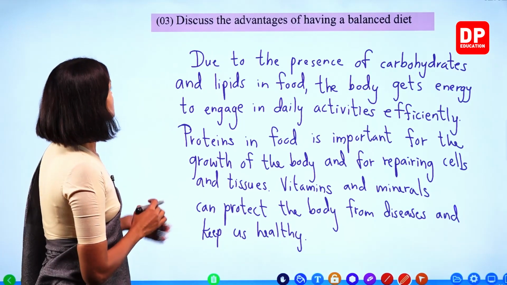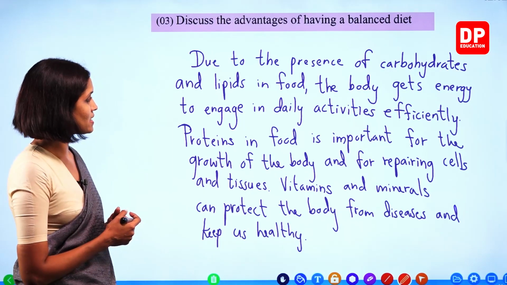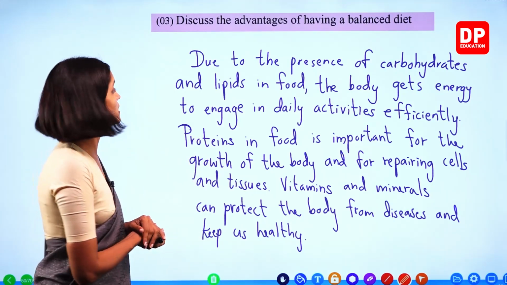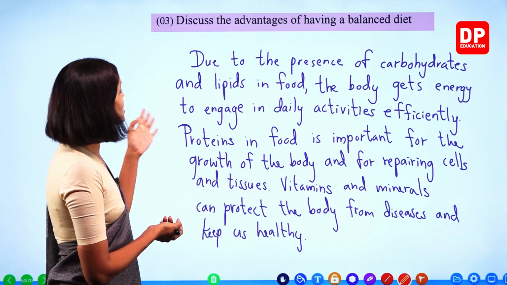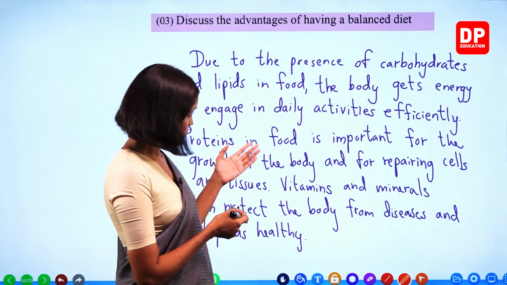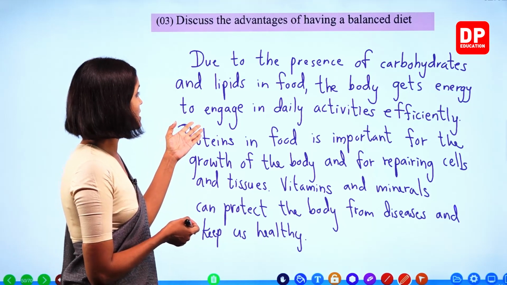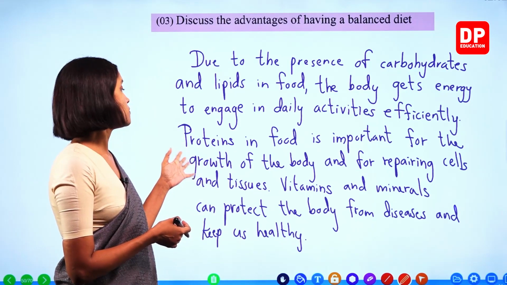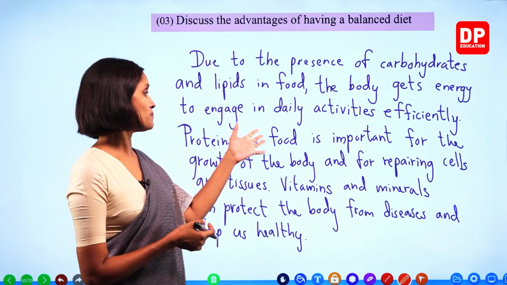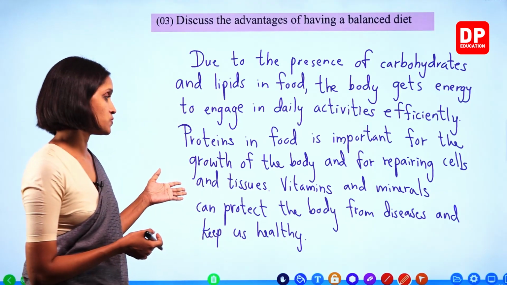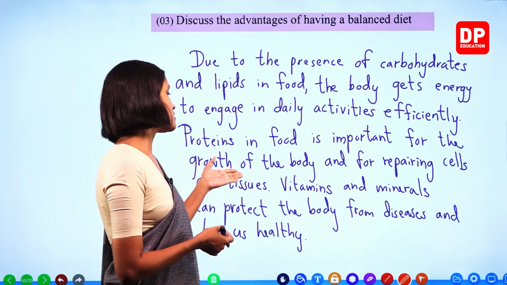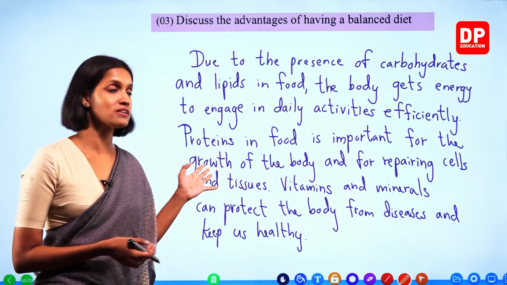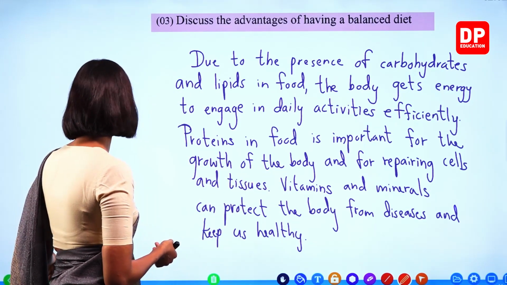Right? So discuss the advantages of having a balanced diet. In a balanced diet, all the nutrients are included, okay? So due to the presence of carbohydrates and lipids in food, the body gets energy to engage in daily activities efficiently. Proteins in foods is important for the growth of the body and for repairing cells and tissues. Vitamins and minerals can protect the body from diseases and keep us healthy. Right, children? We'll move on to the next.